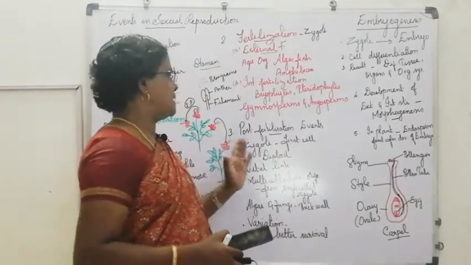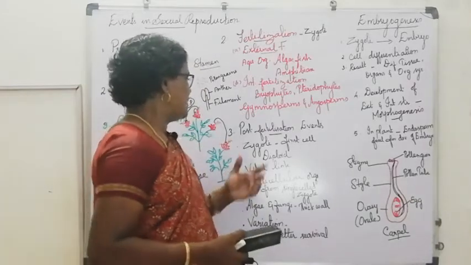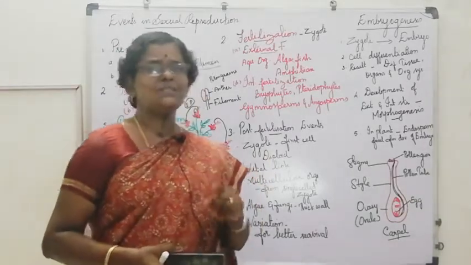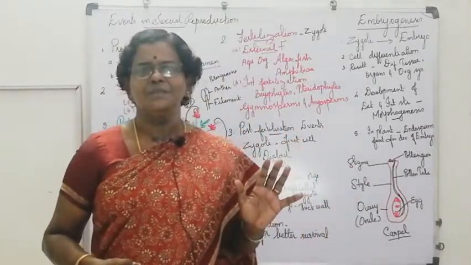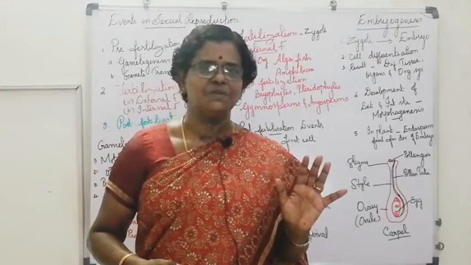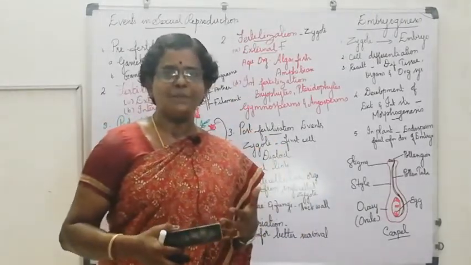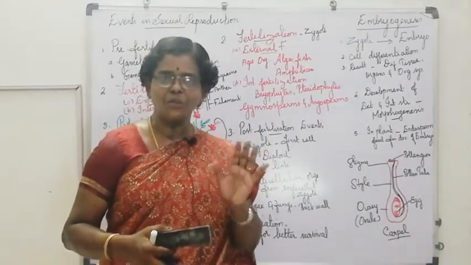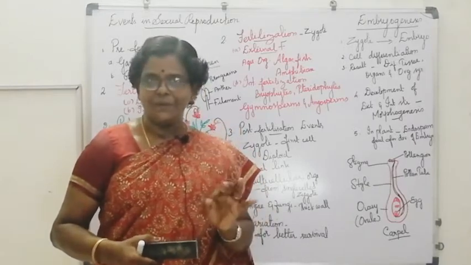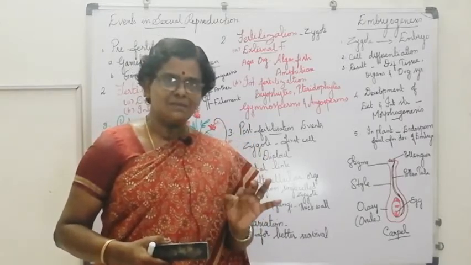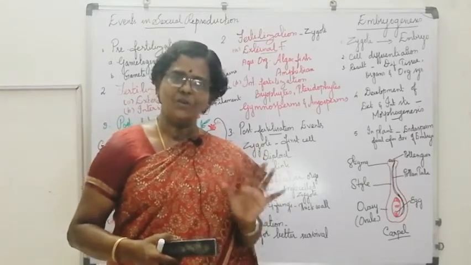Now, post-fertilization events. The zygote develops. The zygote is the first cell of the new generation in all sexually reproducing organisms. It is formed by the fusion of gametes. Gametes have a haploid number of chromosomes, so by the fusion of gametes the zygote is formed, and it has a diploid number of chromosomes.